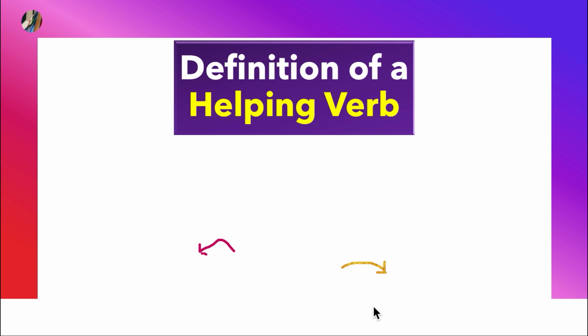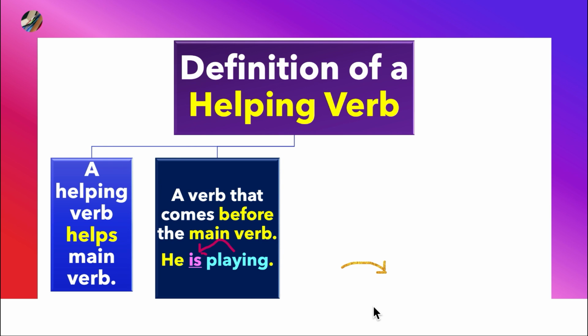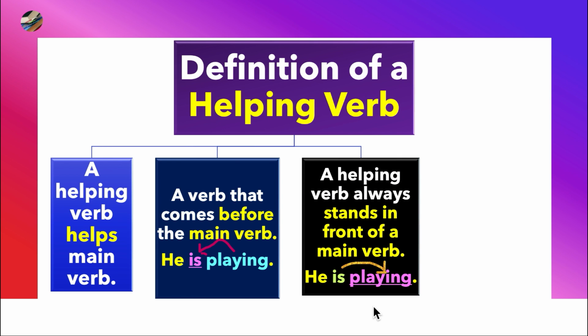Okay, now let's move to the next. Definition of a helping verb. A helping verb helps the main verb. The name itself suggests helping. That is to say, it helps the main verb. A verb that comes before the main verb. For example, he is playing, and you can see is comes before the main verb playing. The next one, a helping verb always stands in front of a main verb. The same idea in another way. For example, he is playing, and you can see playing coming after the helping verb. That is to say, the helping verb is in front of a main verb.